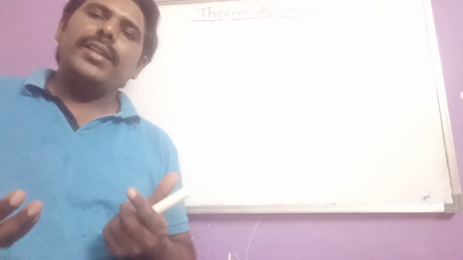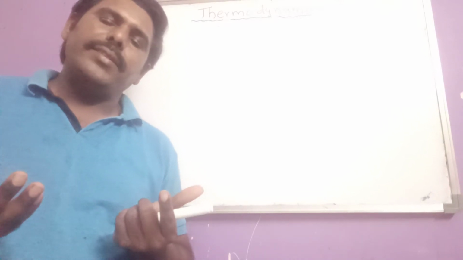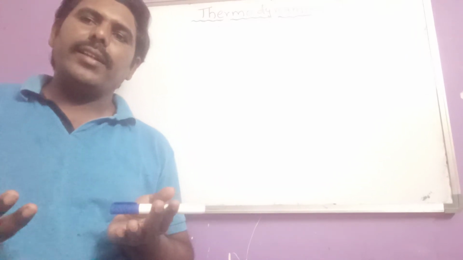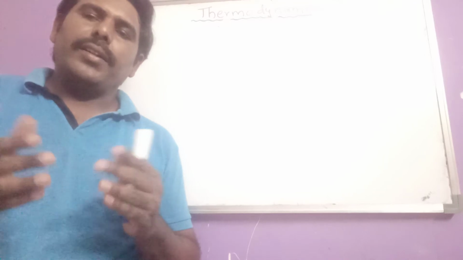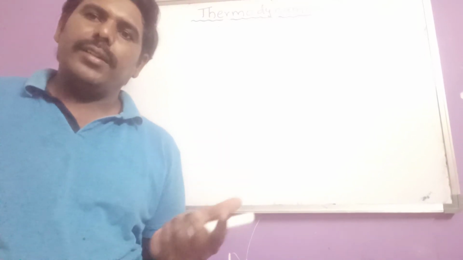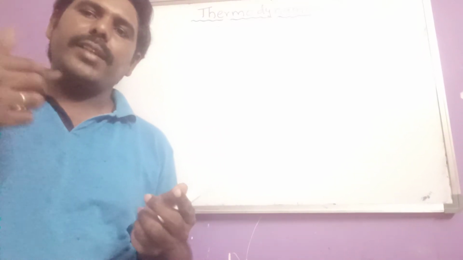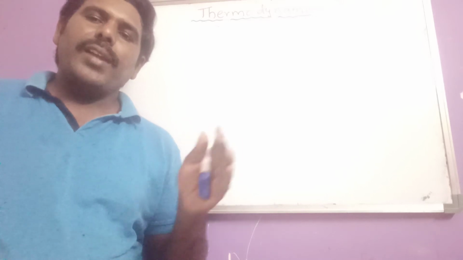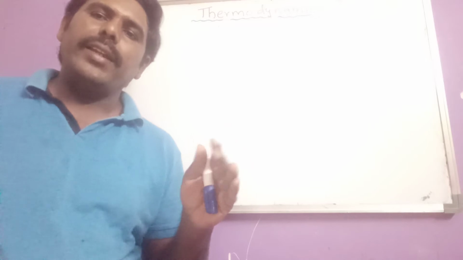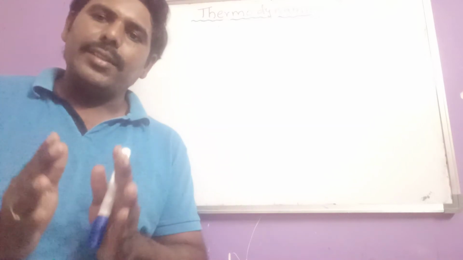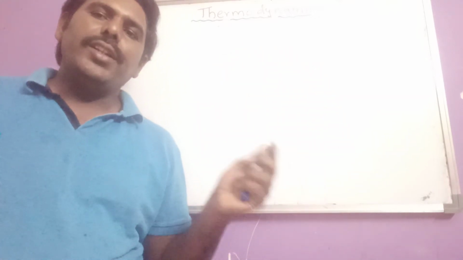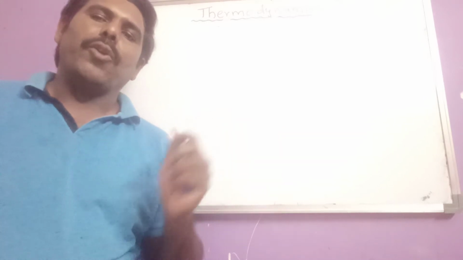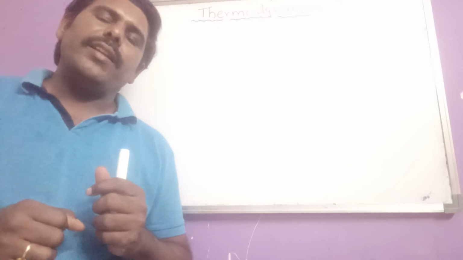Boundary. But that boundary may be a rigid or an imaginary boundary. Rigid boundary means what here? For example, if you observe any one room, that room is surrounded by four walls. These four walls are acting as which one? Boundary. Those are separating this room from the surroundings. So the walls constructed are known as which one here? Rigid boundary.